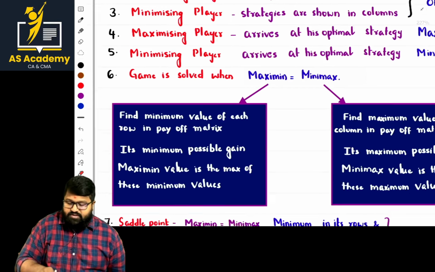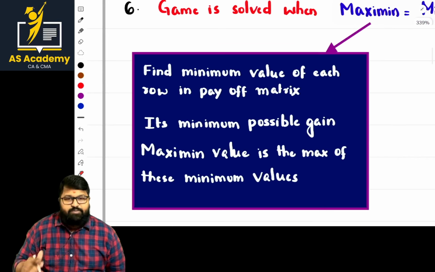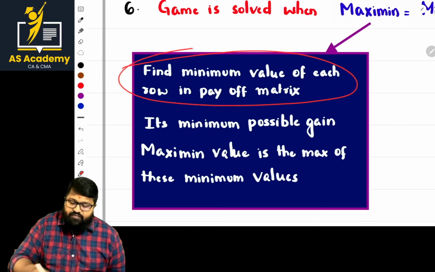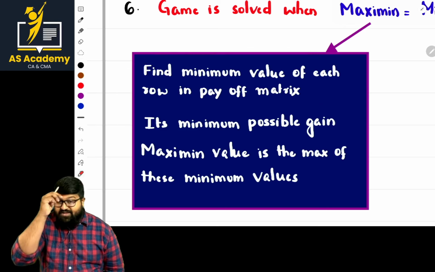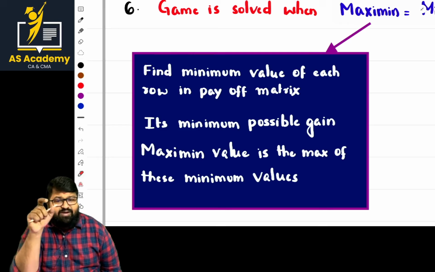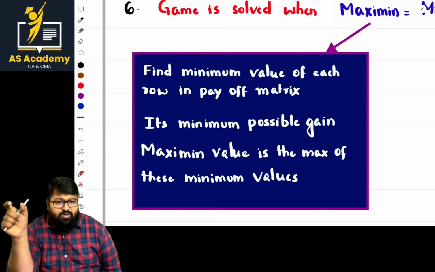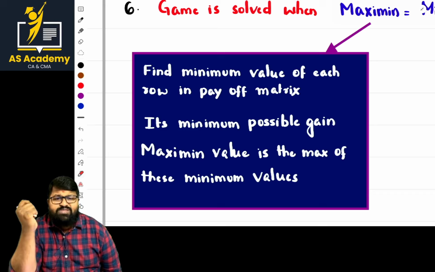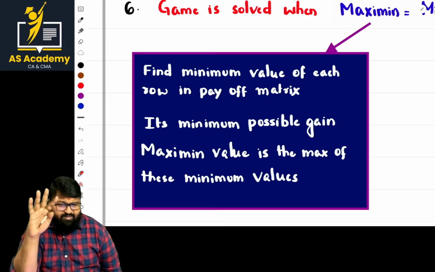Okay. So now, what is the first step? The very first important step is to find the minimum values of each row in the payoff matrix. For a pure strategy, the very basic step is that you have to represent the matrix in table format, and you have to represent the maximizing player and the minimizing player. The minimizing player is nothing but minimizing loss, and the maximizing player is maximizing gain. That is the main point.